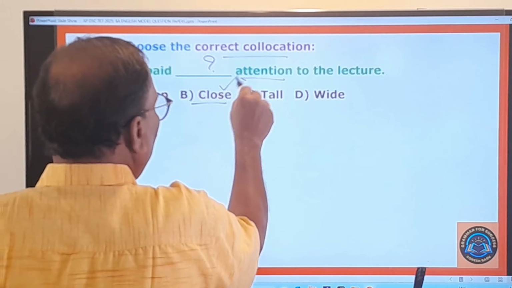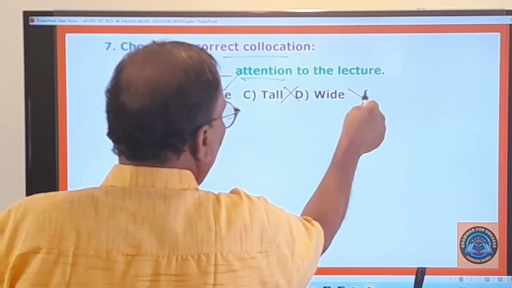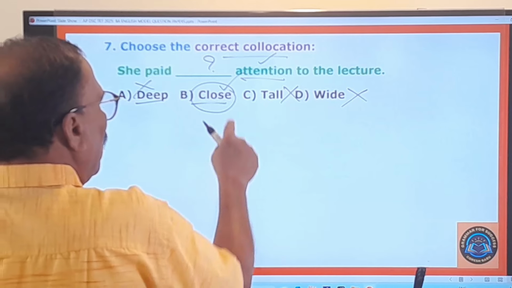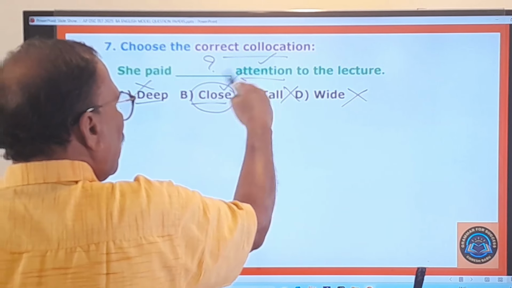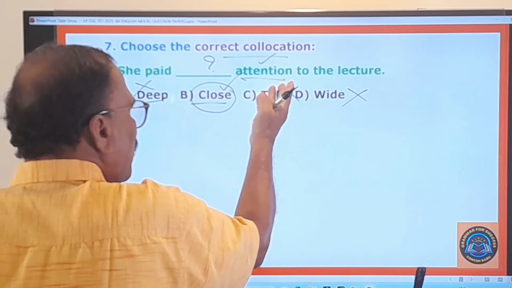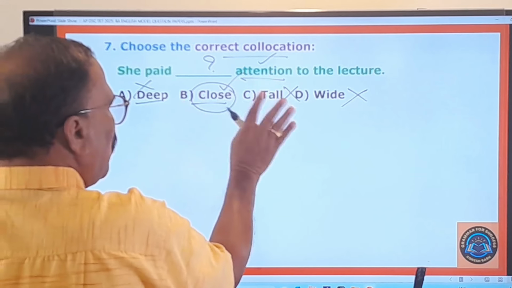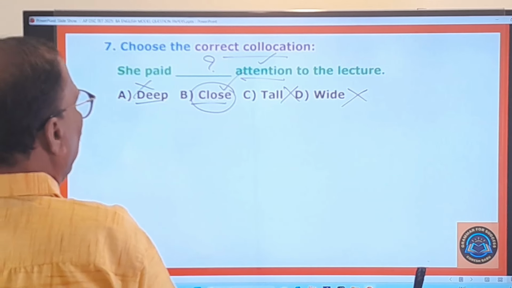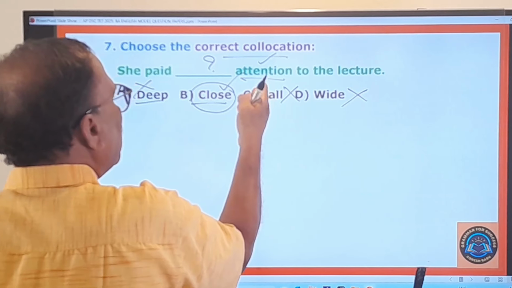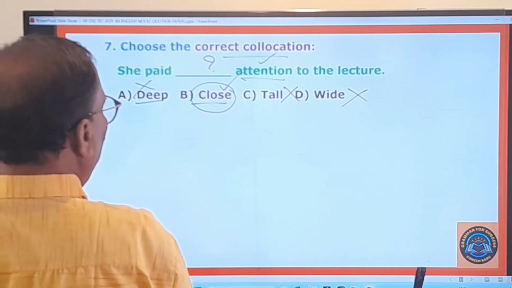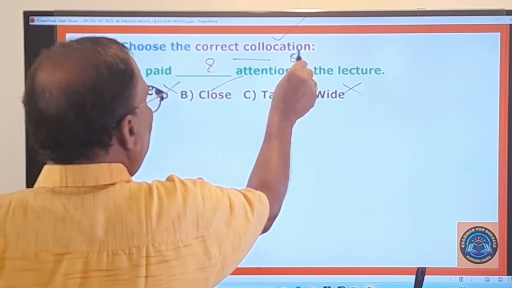Close attention, right? Tall attention, no. Wide attention, no. So here this goes with this word. So this word only can form a collocation with this word. Close attention is only there, but not deep attention. Deep attention is not there, but close attention. She paid close attention means very careful attention to the lecture and all that. So that is the meaning it conveys, and therefore B is your answer.